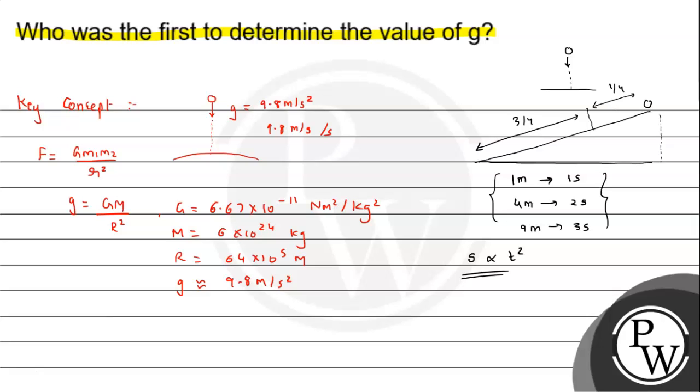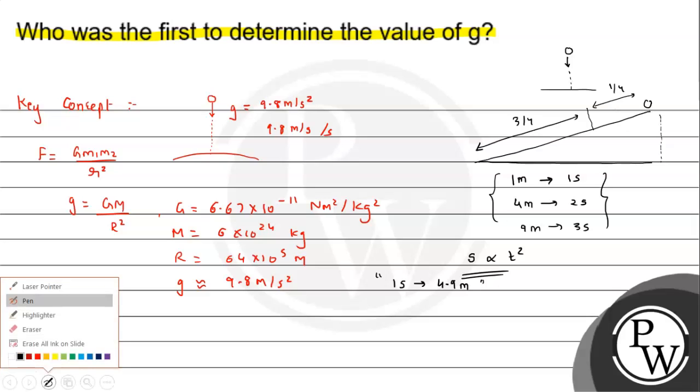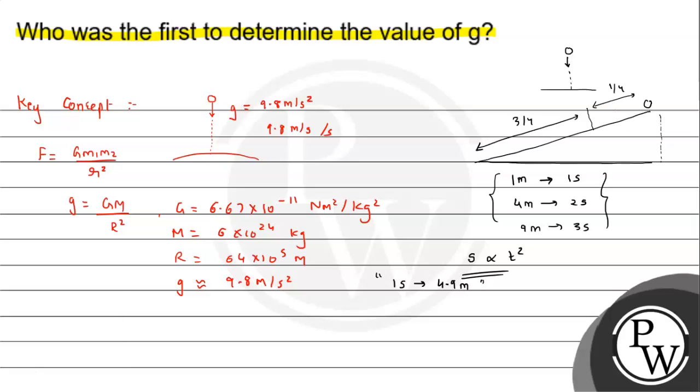So it is experimentally found कि 1 सेकंड में the body when dropped from rest covers 5 meter, and to be precise, we can say it is 4.9 meter. ठीक है? So from this experimental result, that is 1 सेकंड में 4.9 मीटर, we can see ये जो relation हमारे पास है, that can be written as half into g into t square, right, where half g is the constant over here.